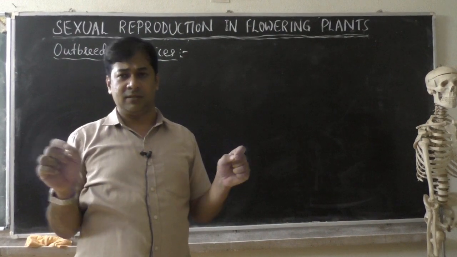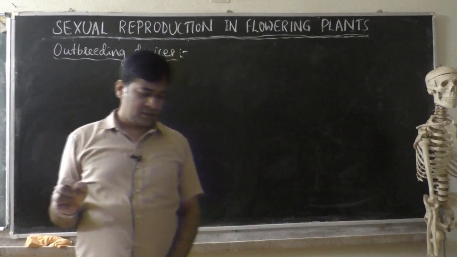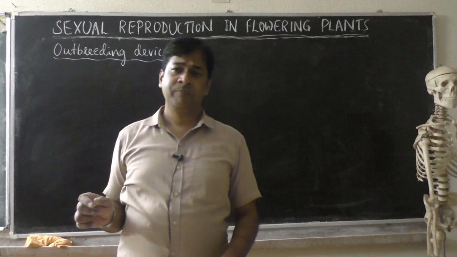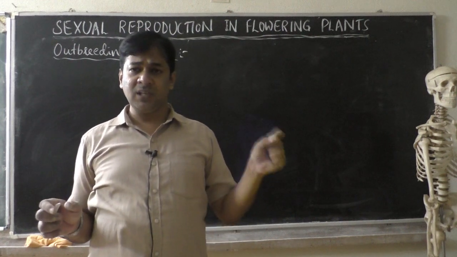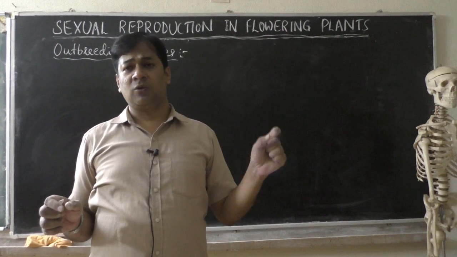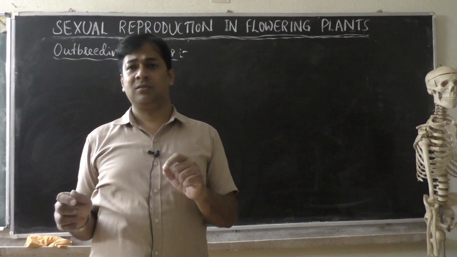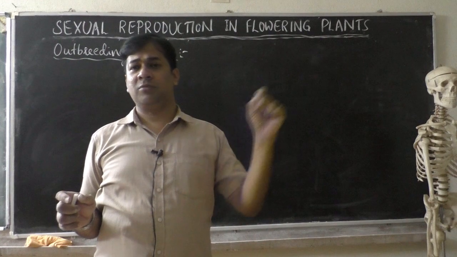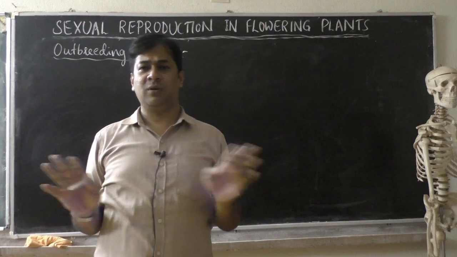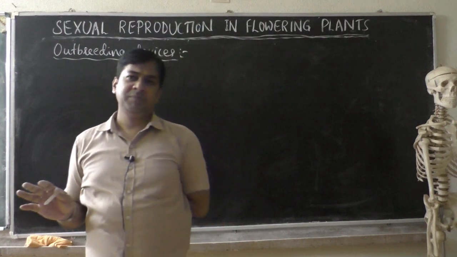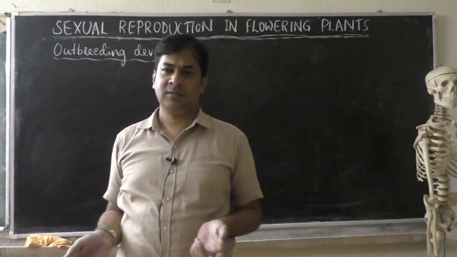So two different plants but the same species. Remember, same species means like you are using a rose flower, so rose pollen grains on rose stigma, not pollen grains of mango on rose.